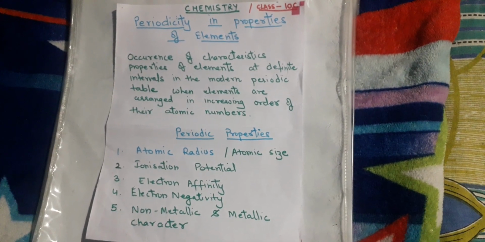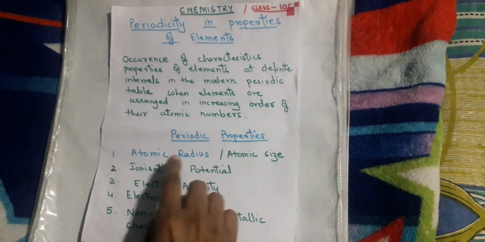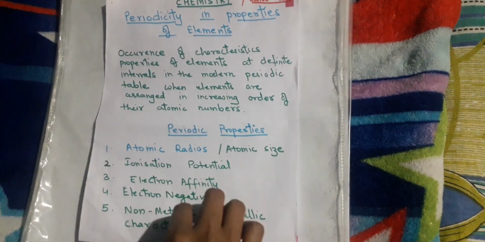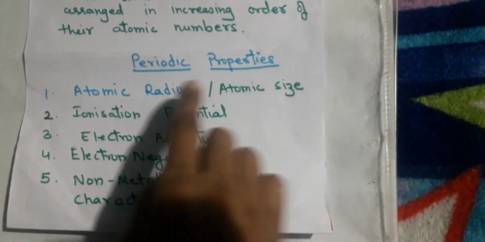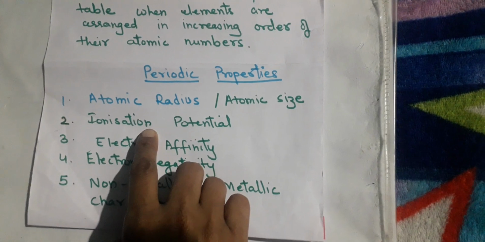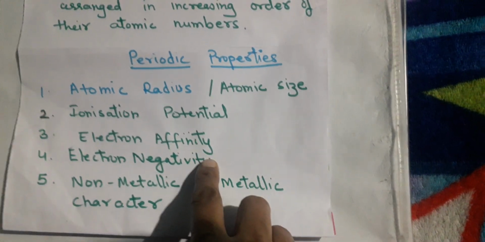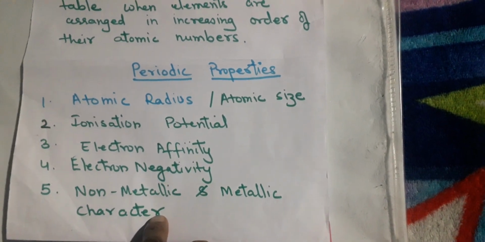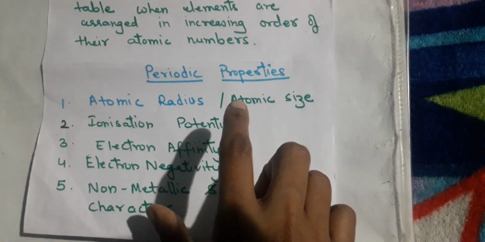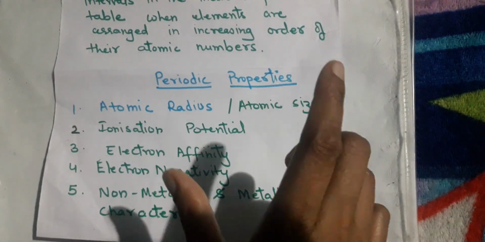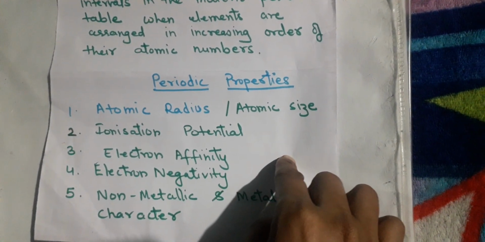Now we have to understand that this periodicity gives rise to different periodic properties, and I have written 5 properties which are there in the course. There are others also, but in our course we have these 5: atomic radius, which is also known as atomic size; ionization potential, which is also known as ionization energy; electron affinity; electronegativity; and non-metallic and metallic characters. We'll discuss them one by one, and we'll see how these properties vary in groups as well as in periods, because in both places they vary in a very different manner. That we'll discuss later on.